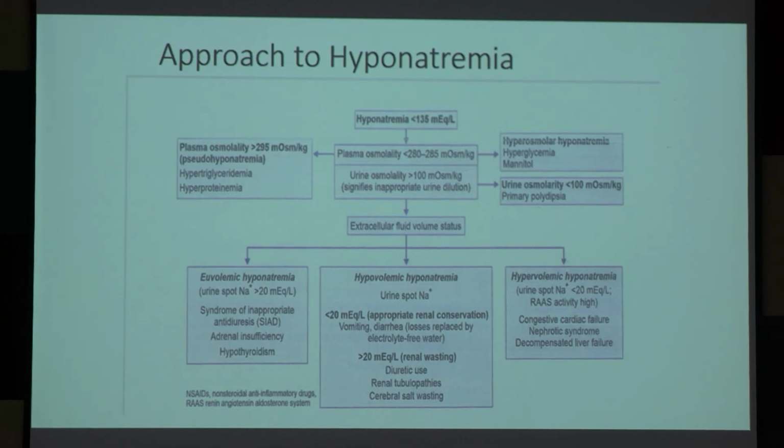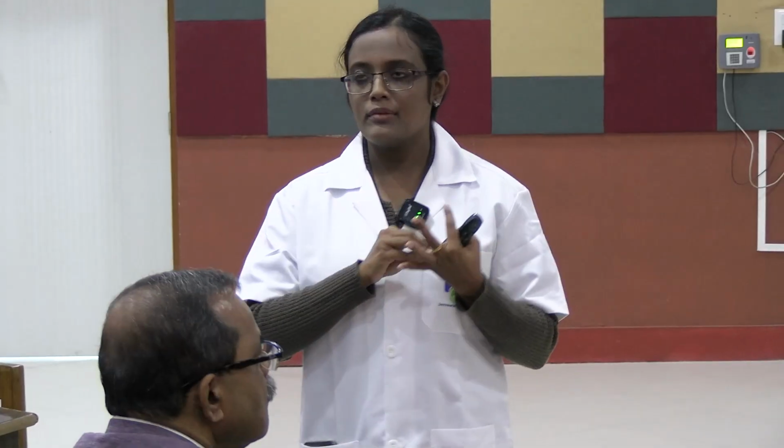Cerebral salt wasting is a separate thing, you have to know it separately. What happens in cerebral salt wasting, there is a brain insult and that causes some natriuretic peptide generation, which enhances sodium loss. The patient may have symptoms like confusion. I have told you the patient will be, in most cases, an ICU patient. In an ICU patient, the mental status is very important. Whenever you enter the ICU in the morning and examine your patient, first look at the orientation and mental status. This is a very important point.